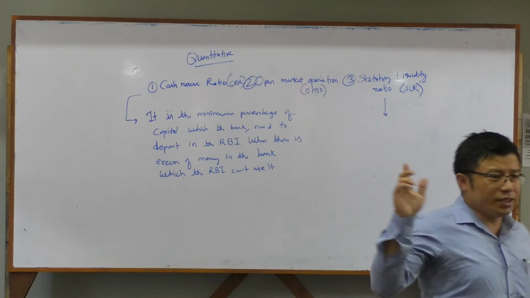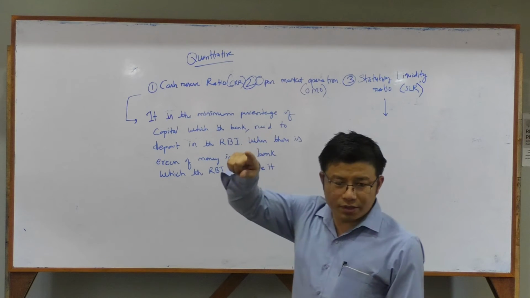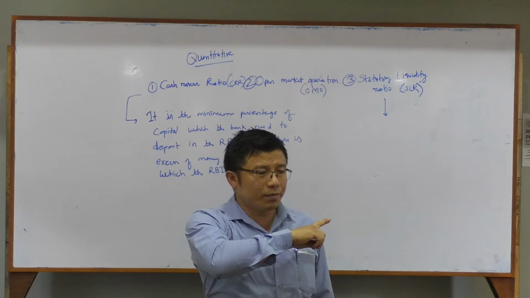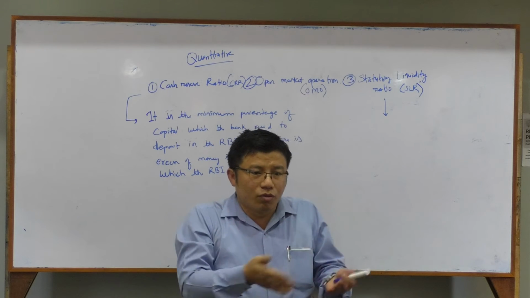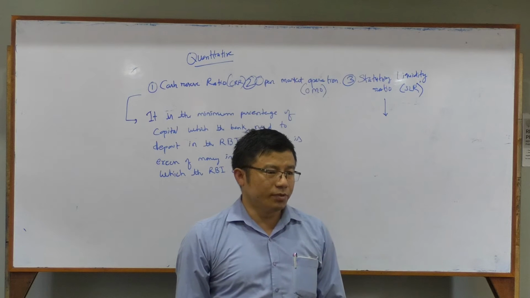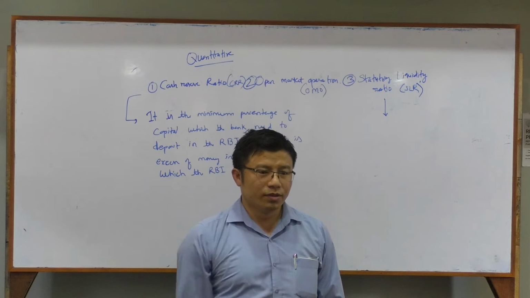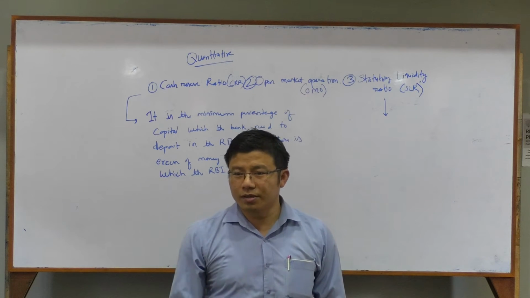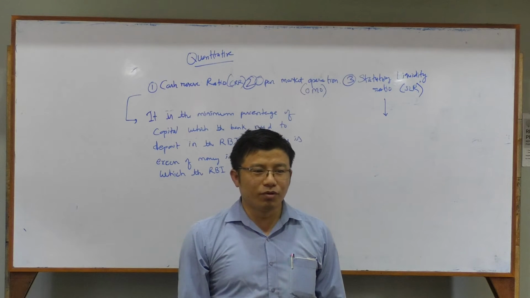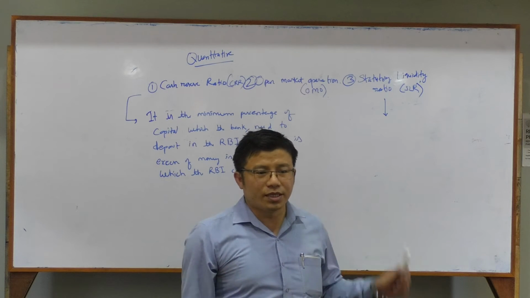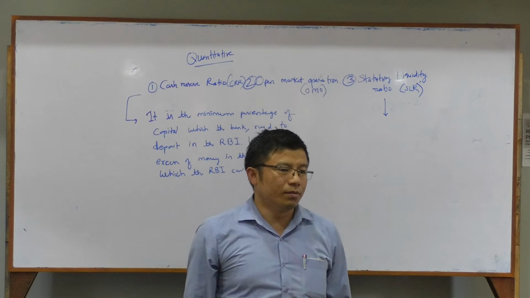What happened in the CRR? In CRR, banks deposit with RBI. But in SLR, they will deposit in their own account, let's say SBI or whatever, in the form of gold. That's why the gold loan came to the market, no? Correct or not? You may have heard about the gold loan market. What is that? Because of this SLR. They just want to reserve that by themselves.